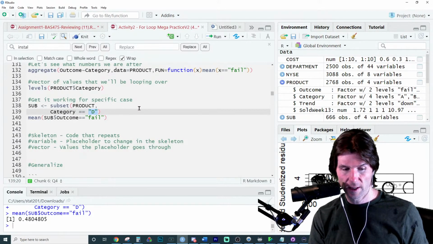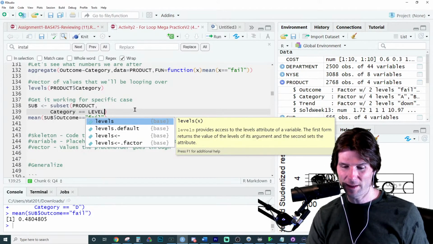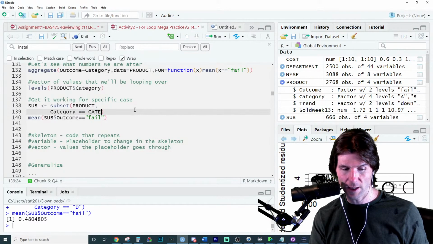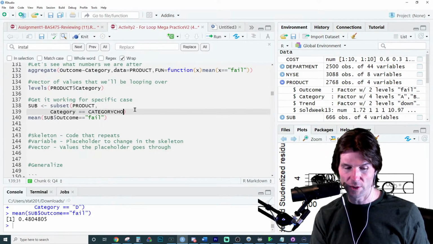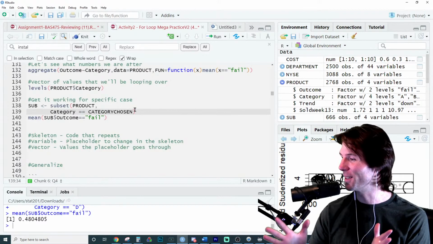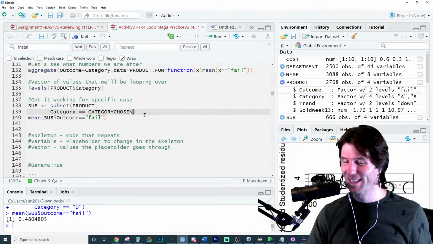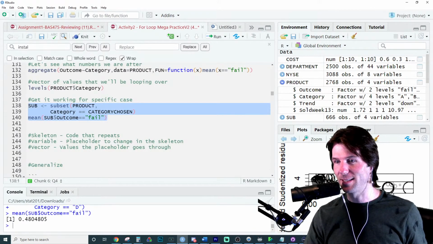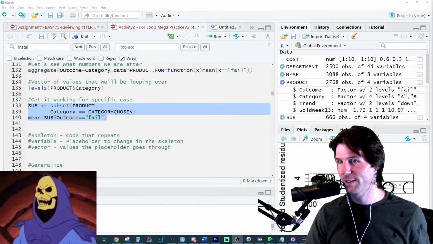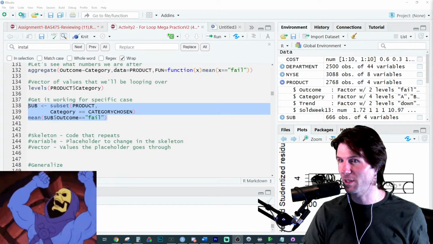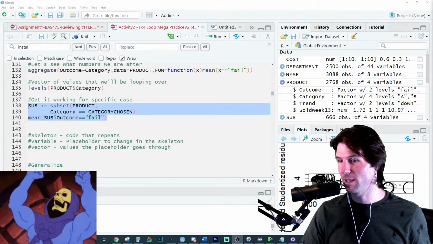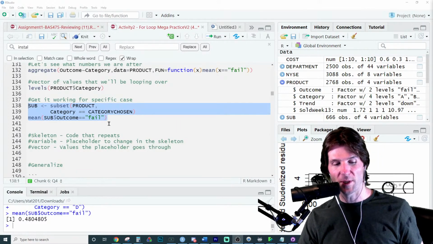So let's call this level right here, let's call it category chosen. You can call it whatever you want. This is the practice, and this is now our skeleton. We found it. We've written code that doesn't need to change. We've created our skeleton.